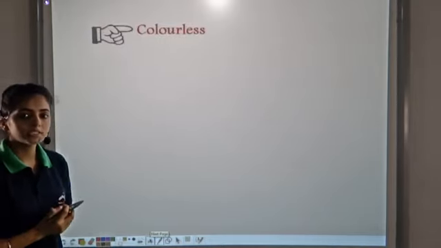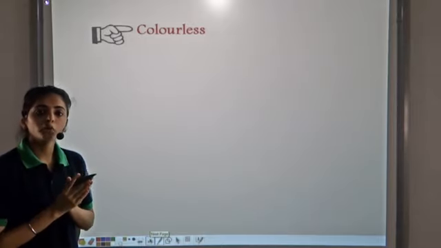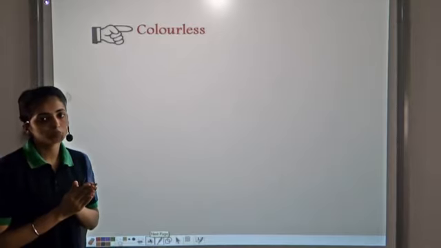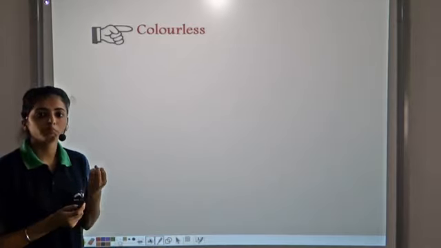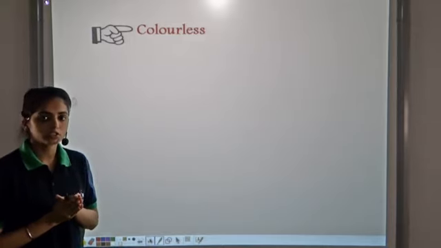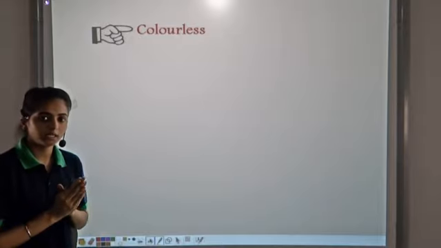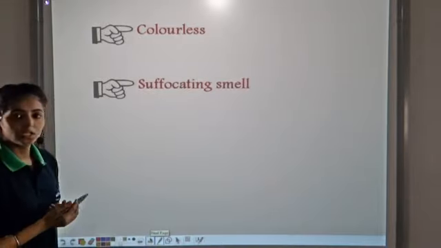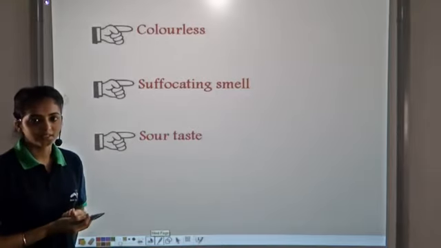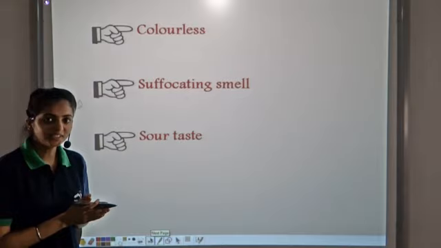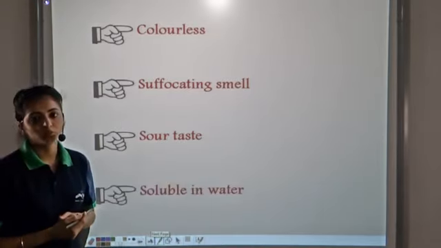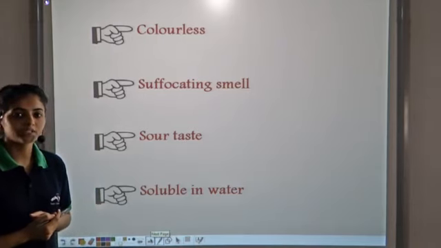So some of the properties of nitric acid are that pure nitric acid is colorless. In the laboratory, we might get yellowish brown nitric acid. This is because of the presence of nitrogen dioxide gas. But when nitrogen dioxide is removed, pure HNO3 is colorless. It has a suffocating smell. It has a sour taste. Now don't start tasting the acid. In general, it has a sour taste. And it is soluble in water. So these are some of the properties of nitric acid.